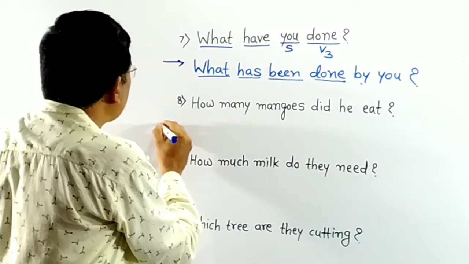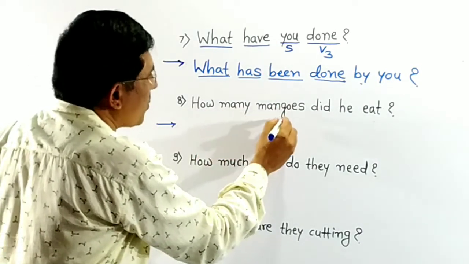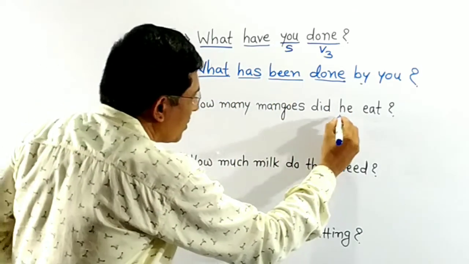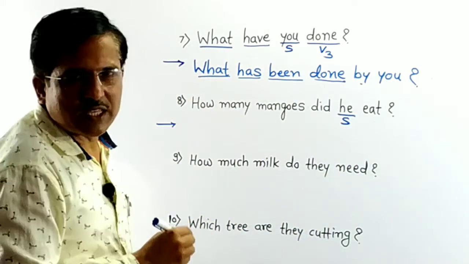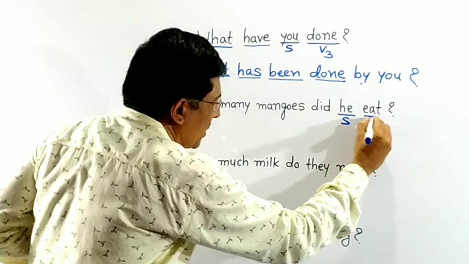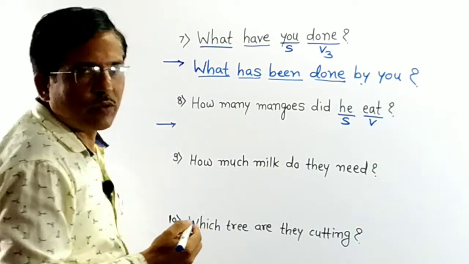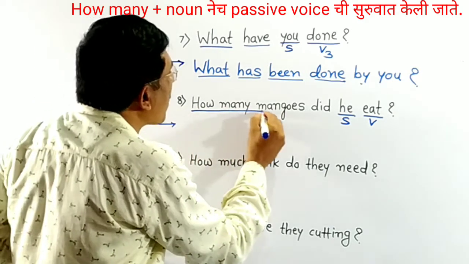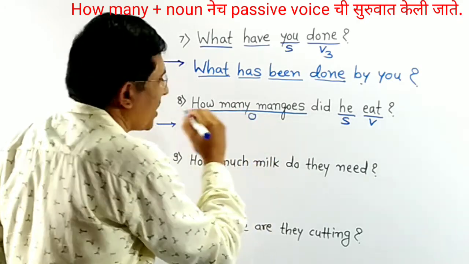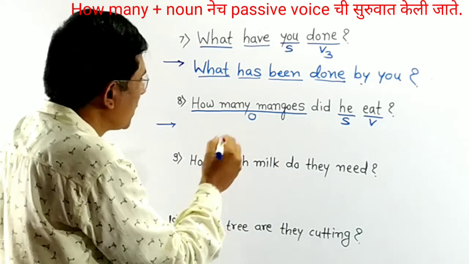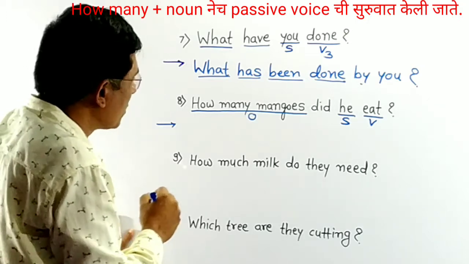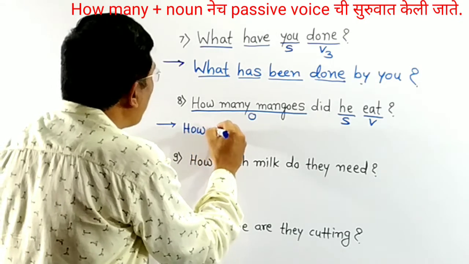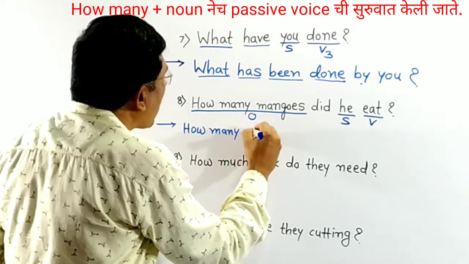Next sentence. How many mangoes did he eat? Underline subject. He is subject. Verb eat. Then what is about object? So let's consider how many mangoes as object. How many mangoes is here considered as object. So write object in the beginning. How many mangoes.